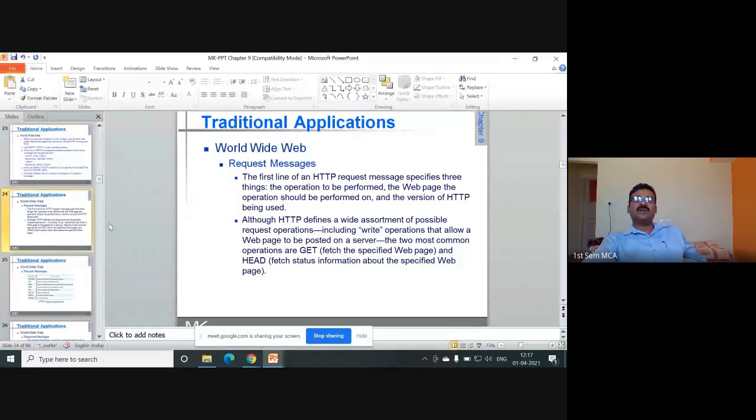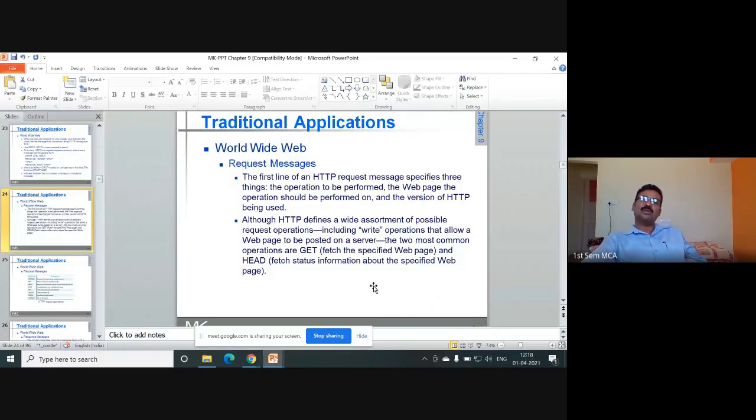World Wide Web request messages. In the request message, the first line of an HTTP request message specifies 3 things: the operation to be performed, the web page the operation should be performed on, and the version of HTTP being used.